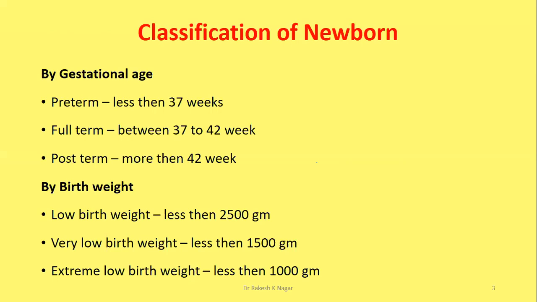Preterm and very low birth weight babies always have risk to develop infection due to underdeveloped organs, systems, and immune response. So we have to be prepared for extra care for preterm, low birth weight, or very low birth weight babies. Extremely low birth weight babies, less than 1000 gram, are poorly developed and have less chance to survive without advanced support. Post term also has other complications during delivery, then development of hypoglycemia if feeding is not started timely in post term.